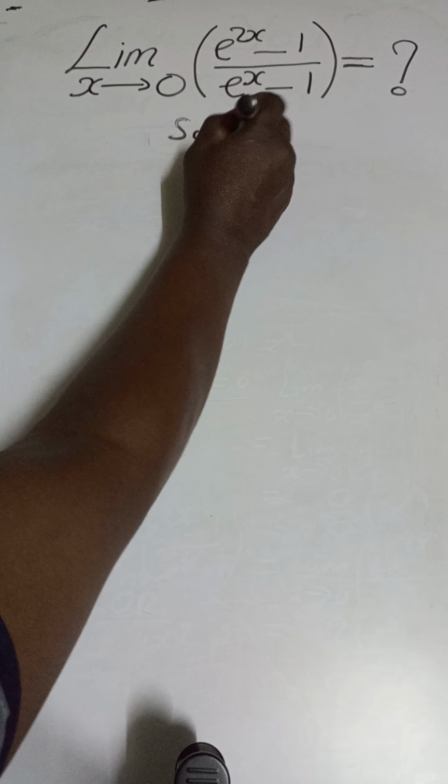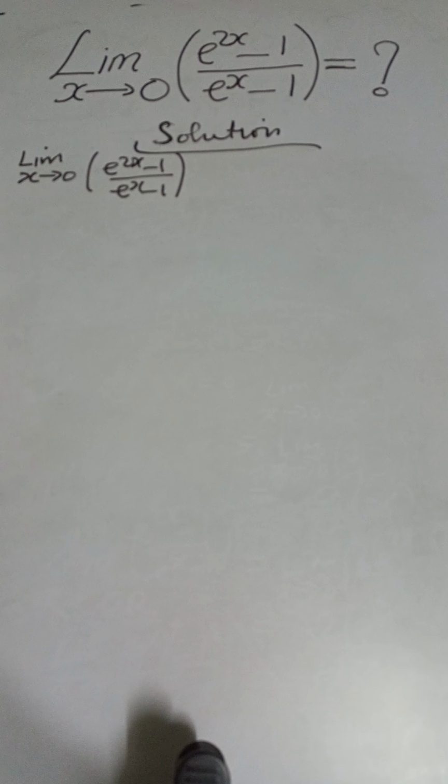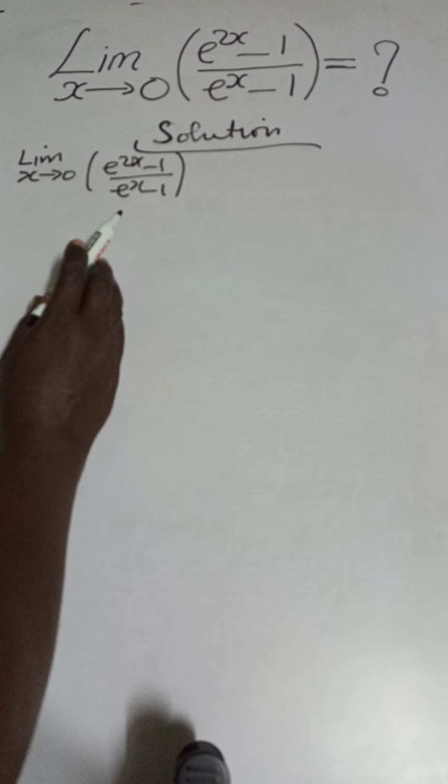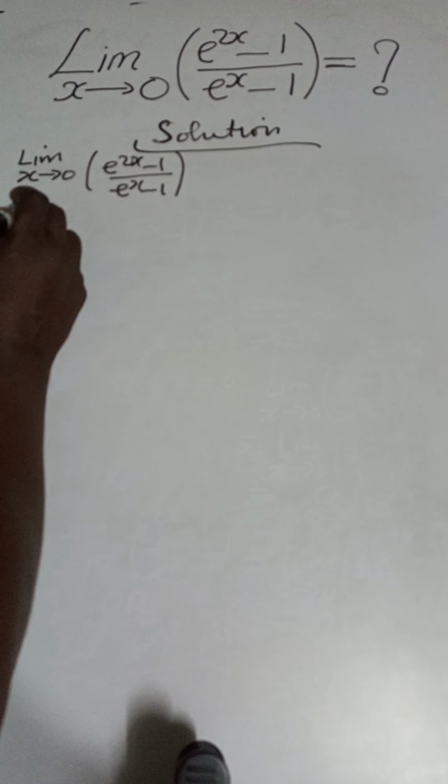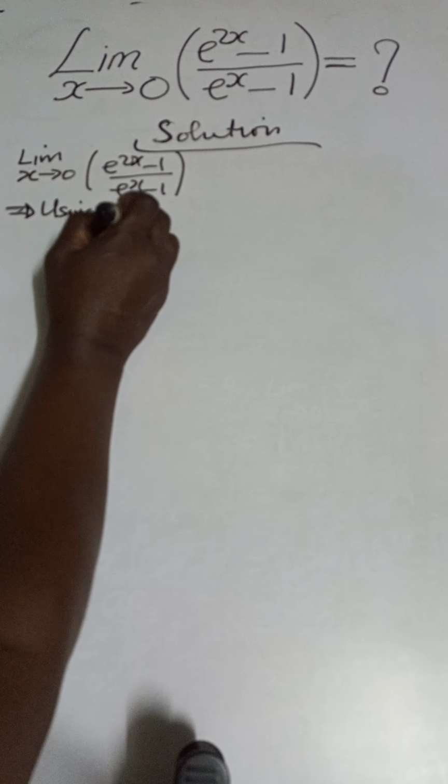Let's look at the solution. We have the limit as x approaches 0 of (e^(2x) - 1) over (e^x - 1). Now, the quotient limit theorem says that we should apply the limit point 0 on our function directly and see what we get.